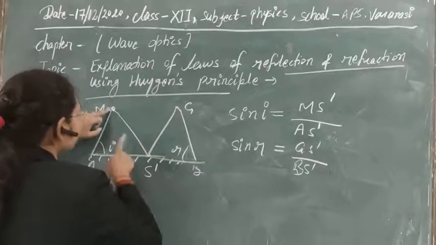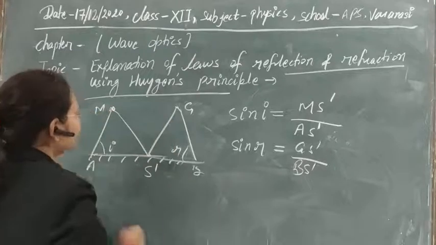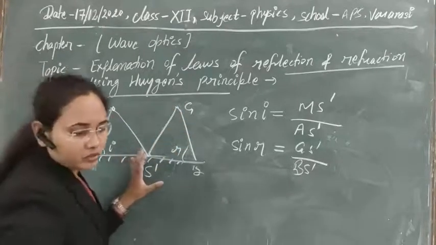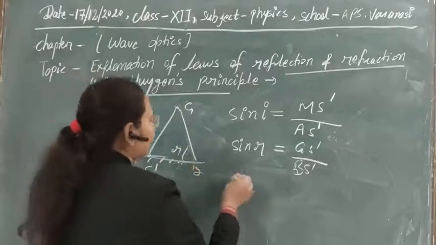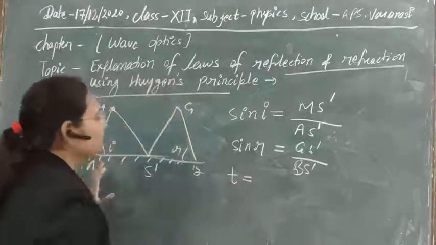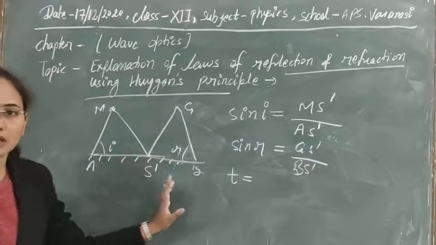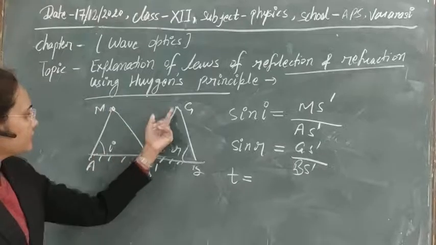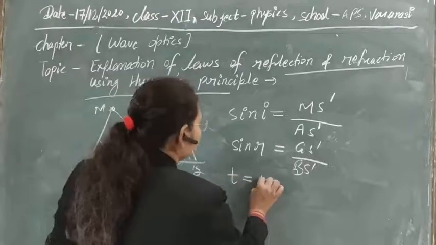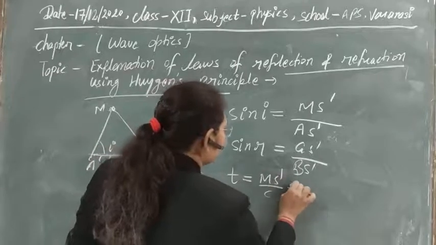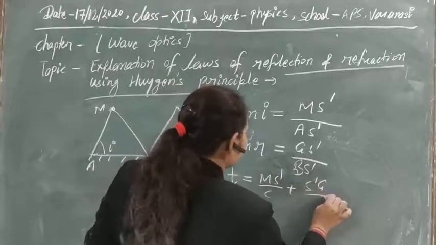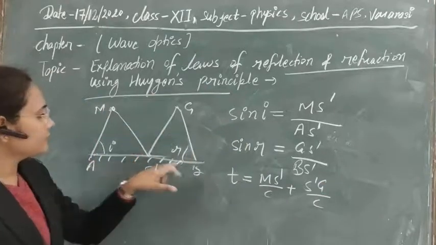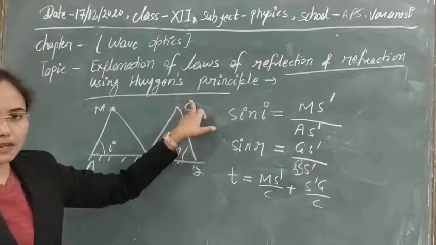As this is the incident light and this is the reflected wave, then obviously light will take some time to travel in this system. So the time that will be given here, that should be equal to T is equal to distance traveled by it upon the velocity of light. So the distance traveled here is equal to M S dash plus S dash G. So M S dash plus S dash G upon C you can write here. So this is the time taken for the incidence, this is the time taken to reflect back from here.